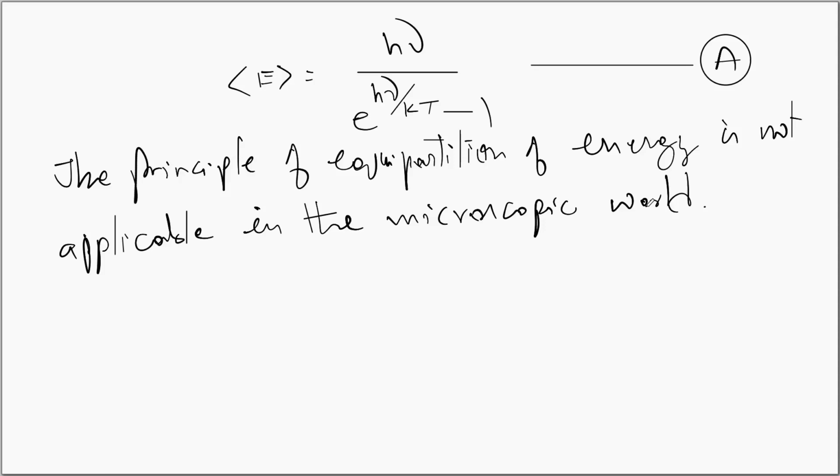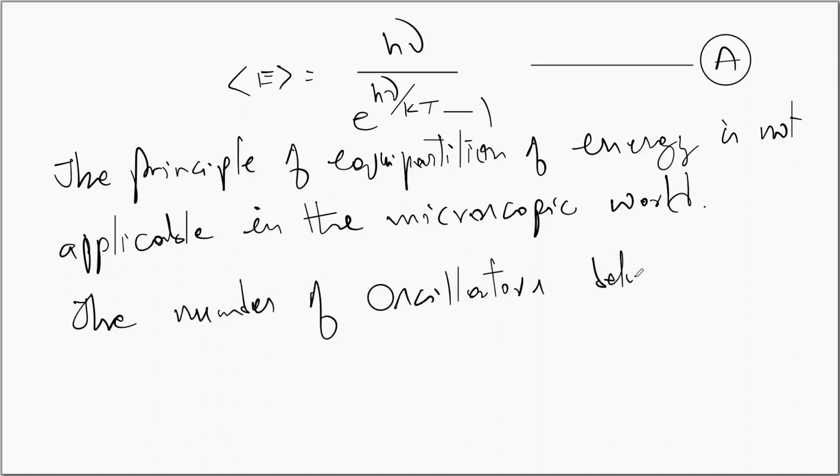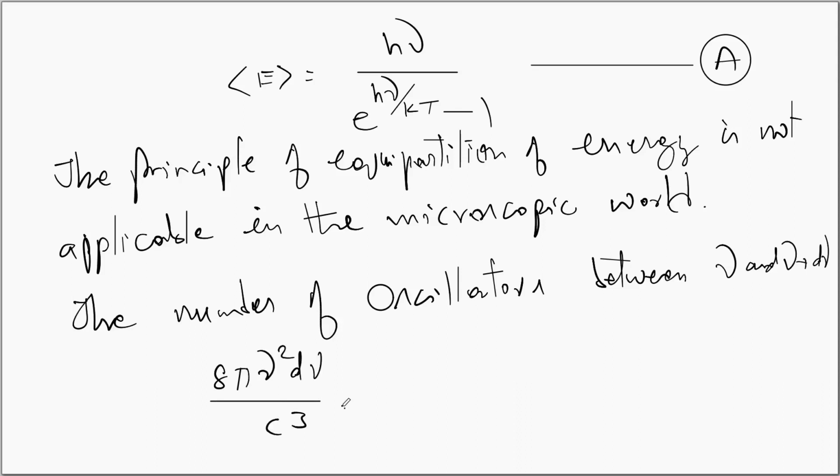Now we write the number of oscillators in the frequency range nu and nu plus d nu, which are estimated as 8 pi nu square d nu upon c cube. By multiplying the average energy with the number of oscillators within the range of nu and nu plus d nu, one can obtain the energy density of the blackbody radiation.